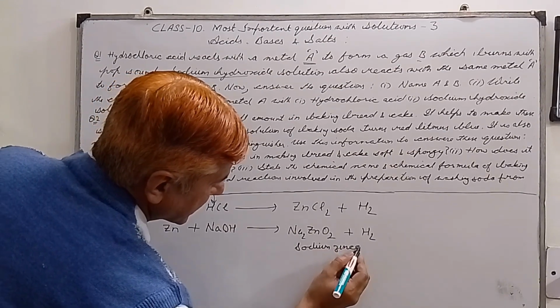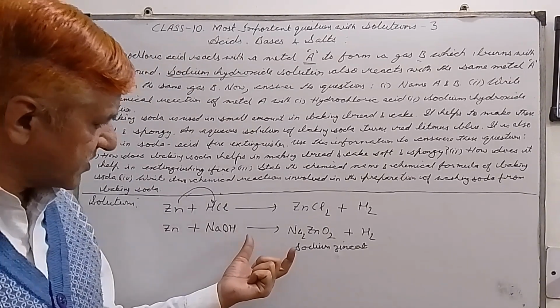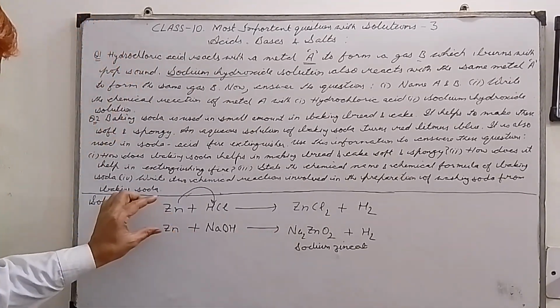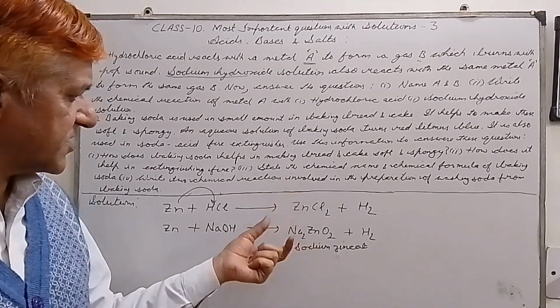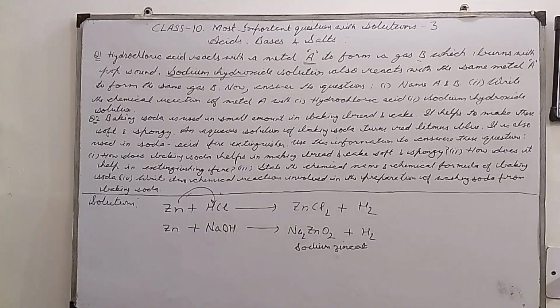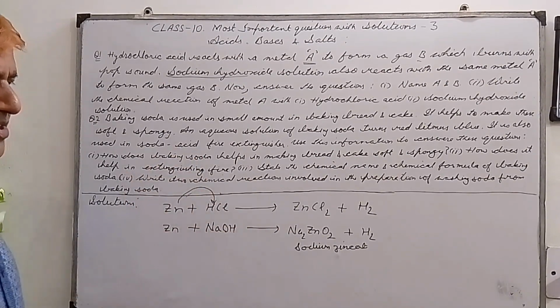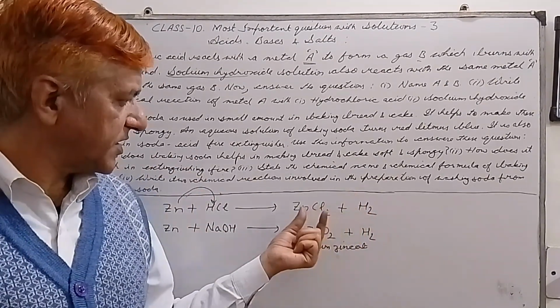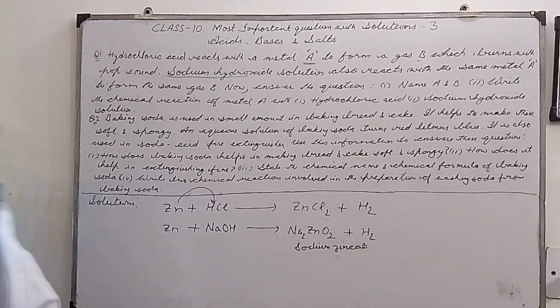My dear students, this is not very difficult. With practice, this will become easy. Please remember these two very important reactions. This is actually a basic concept of chemistry: when metals react with acids or bases, hydrogen gas is produced plus a salt is also produced. Please remember this, not very difficult.